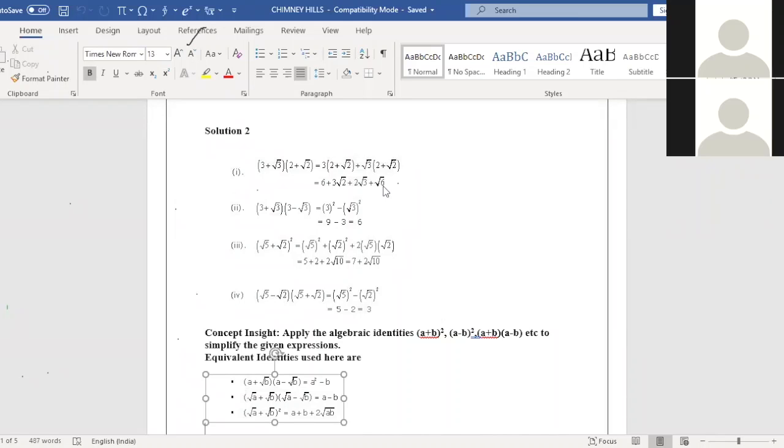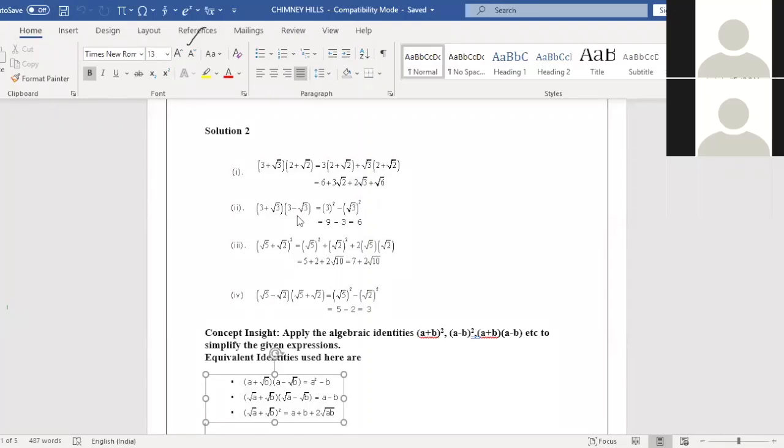Anyone have doubt in this one? No, ma'am. So this is the result. Here there are no like terms to add or subtract, so this is your final result. It's just a multiplication of binomial by binomial. Any doubt, children? Ma'am, can you simplify this more? How will you simplify here? You can't, because root 2 and root 3 are unlike terms. Here 6 is there, and root 6 is there. 6 is a rational number and root 6 is an irrational number. You can't simplify anymore. This is your final answer. Am I clear? Yes, ma'am.